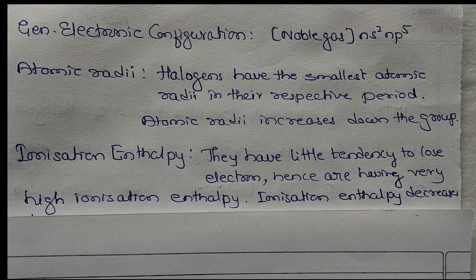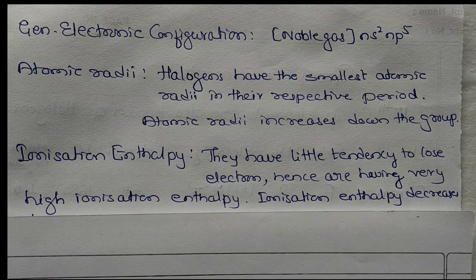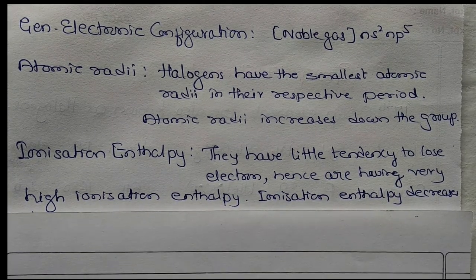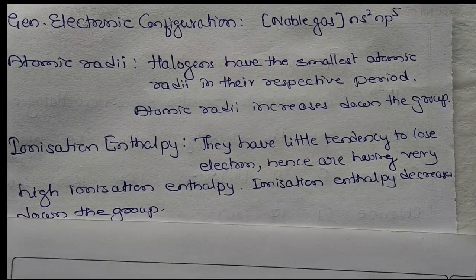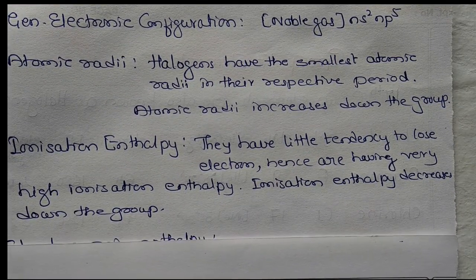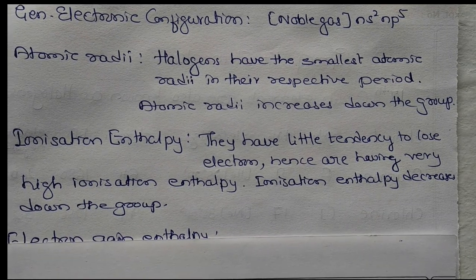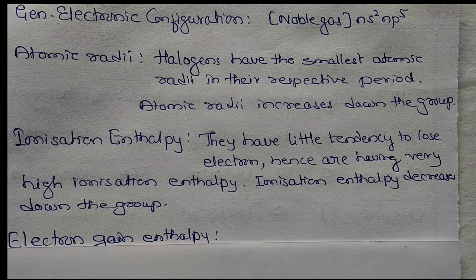So therefore ionization enthalpy, we know the definition of ionization enthalpy. It is the amount of energy required to remove the outermost electron from a neutral gaseous atom. So here instead of removing it, they tend to get 1 electron, so that it forms an octet configuration. Okay. So ionization enthalpy decreases down the group.